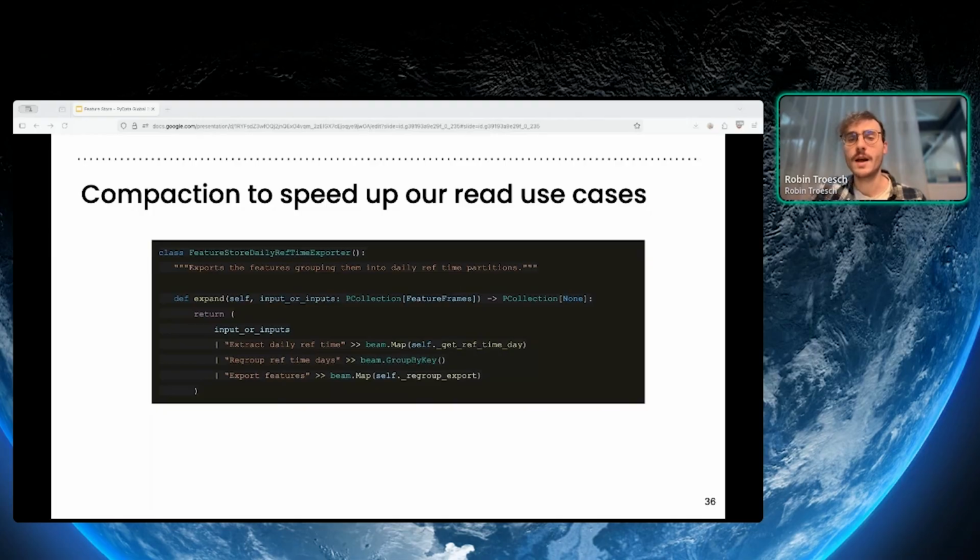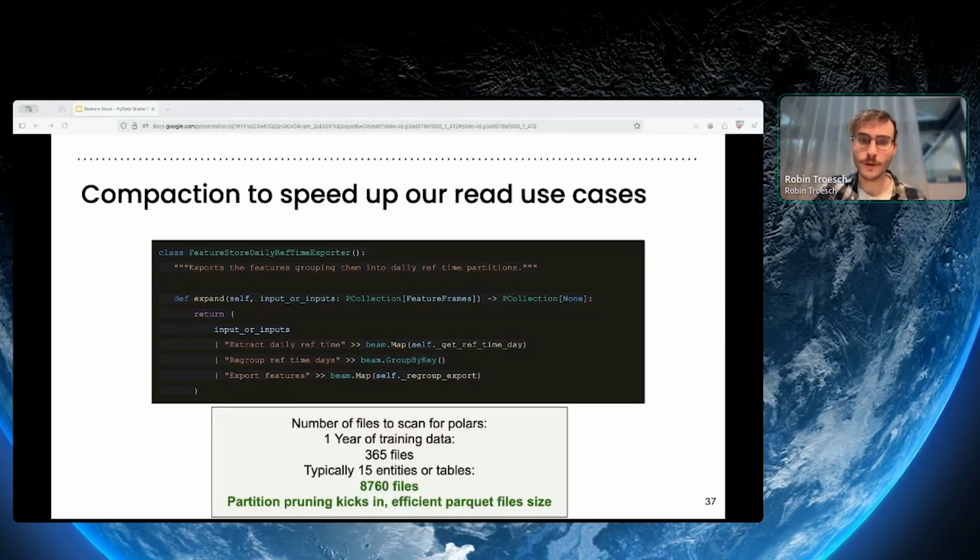And this, we just did it using Apache Beam, where we introduced the last step of our pipeline, which would just regroup per reference times, on the same day, the features together. So we might have several observations of the same features inside the same Parquet file for optimization purposes.